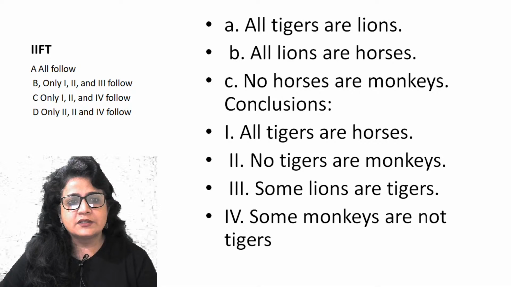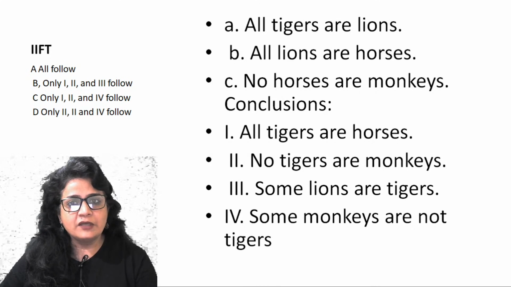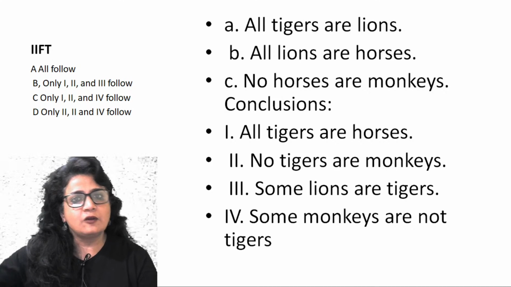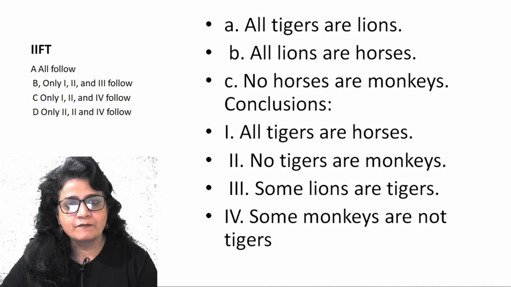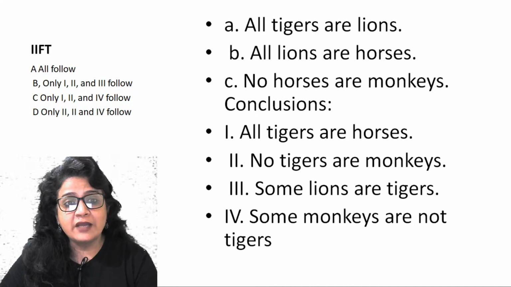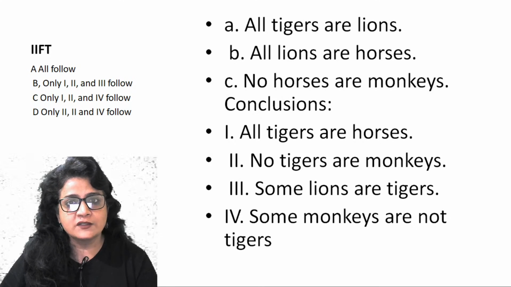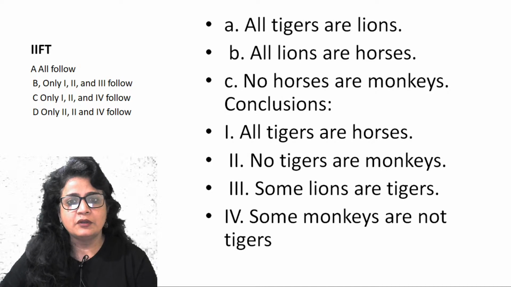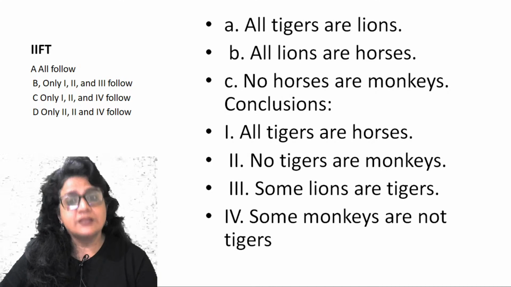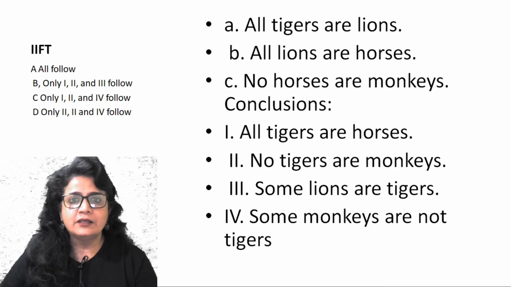All tigers are horses. Now first is definitely true because all tigers are lions, all lions are horses, so all tigers automatically become horses. Second statement, no tigers are monkeys. So monkey is outside the circle of horses. So if it is outside the horses, it can never merge with tiger. So no tigers are monkeys. That's also true. Some lions are tigers. Yes, all tigers are lions, some lions automatically are tigers.